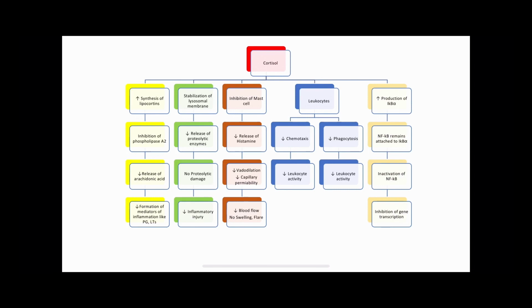Cortisol also inhibits the proliferation of the fibroblast, and thus it decreases the synthesis and deposition of fibrils at the site of inflammation. So in this way, the cortisol acts as a potent anti-inflammatory agent.